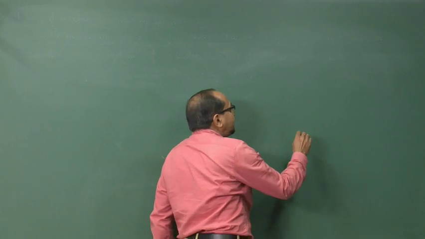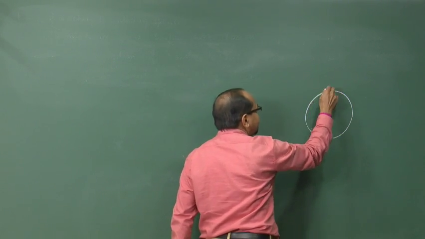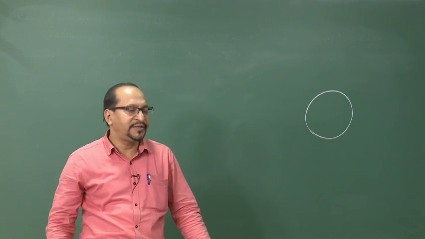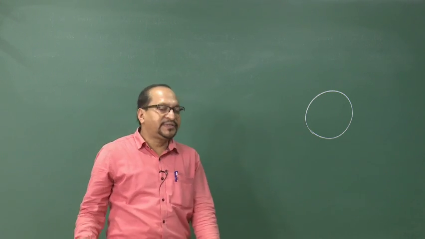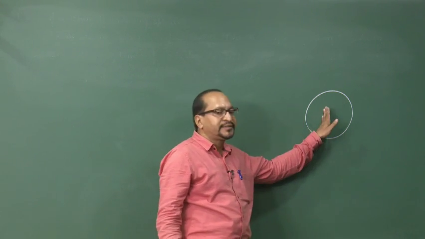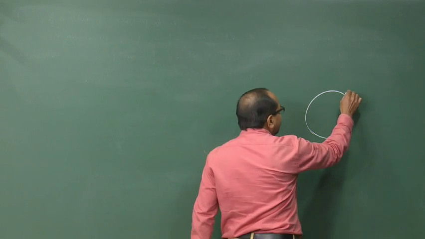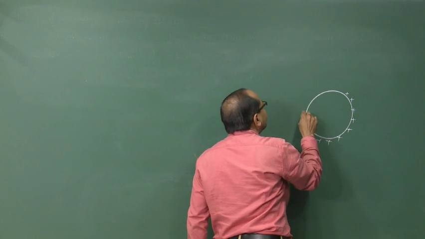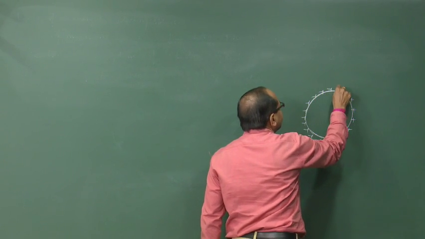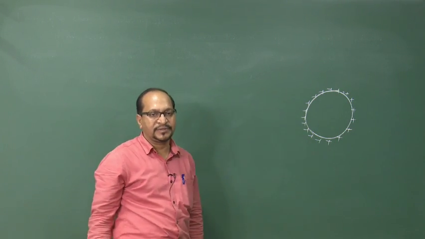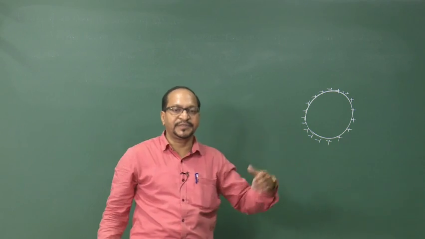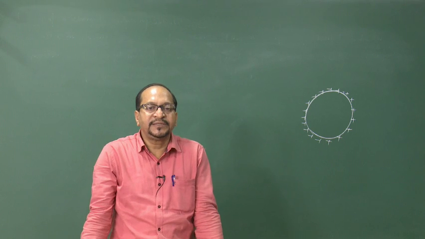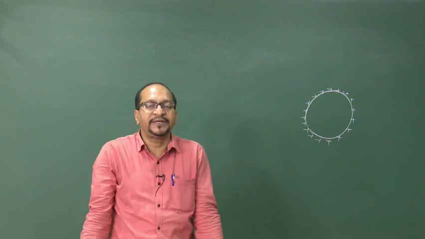In a conducting sphere, if we give some charge, the charge always resides over its surface. Why it is so, we will discuss later, but charge can never reside inside the conductor, it always comes to the surface of the conductor. And this surface is always an equipotential surface. Every point on the surface of this conductor has the same potential, because, as we will discuss in detail, a conductor is a metal which contains free charges.